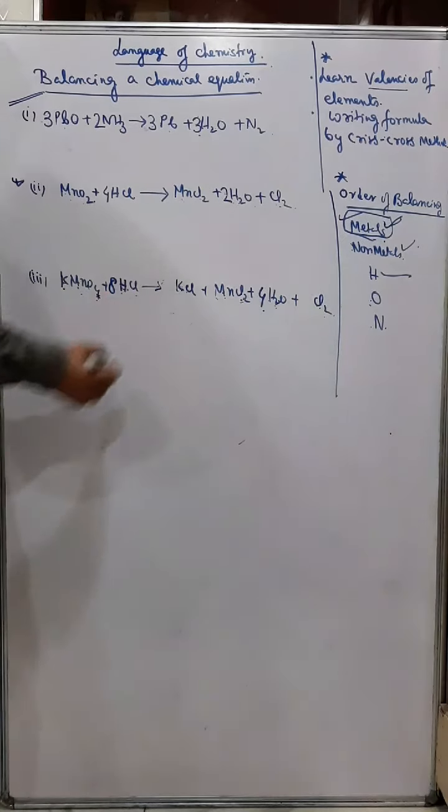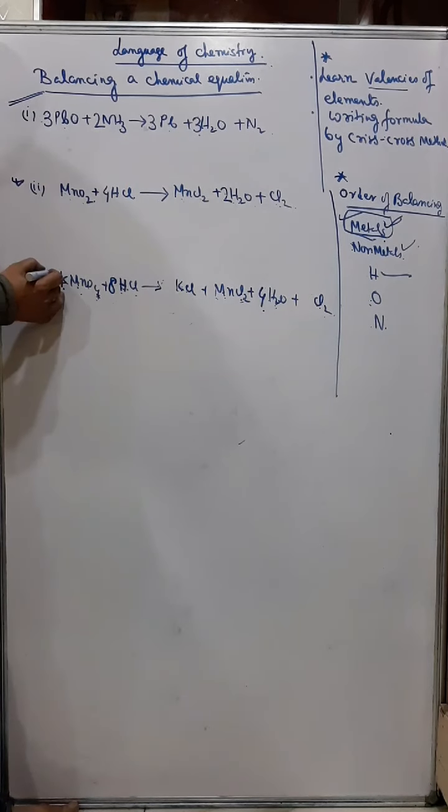So yes, sorry, I can put 2 here because 2 potassium, 2 manganese.